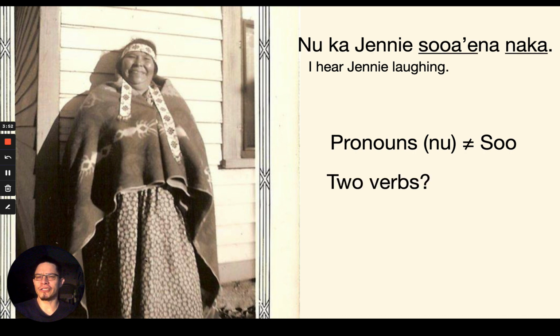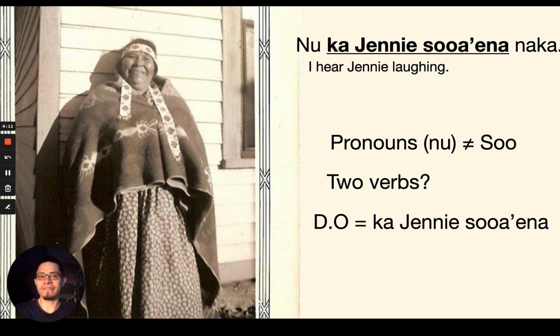We also see that there are two verbs here, suaina and naka. So how do you know which one is going to be the main verb? Well, it's going to be the one that occurs at the end. In a simple sentence like this, it's going to be at the end. So it's naka. I hear. Therefore, the entire object has to be this short little clause.